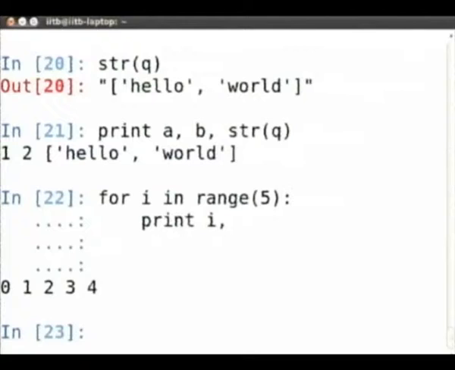Otherwise, you have to construct a string. So if you want to do something more fancy than this, you construct a string, or you save the output, you put I into some other data structure and then you generate a string. For example, you can add these I elements to a list and then you can join them and print that string. So there are many strategies that you can employ.